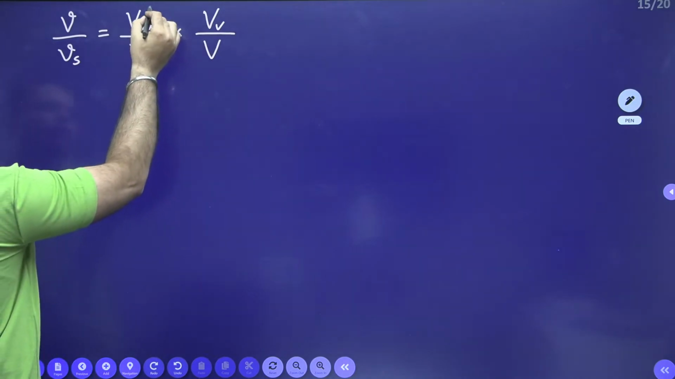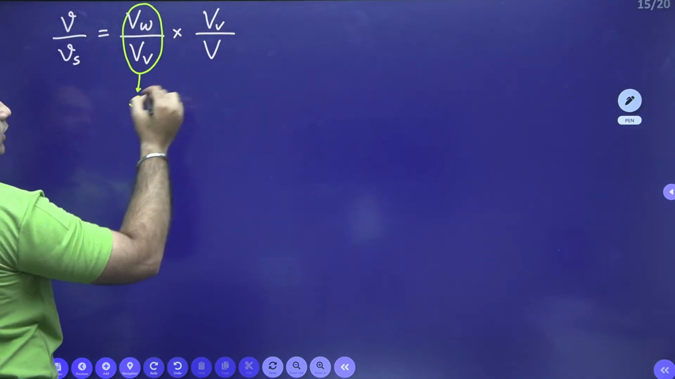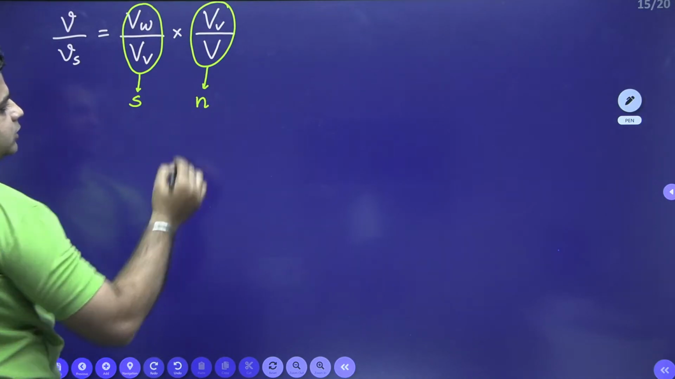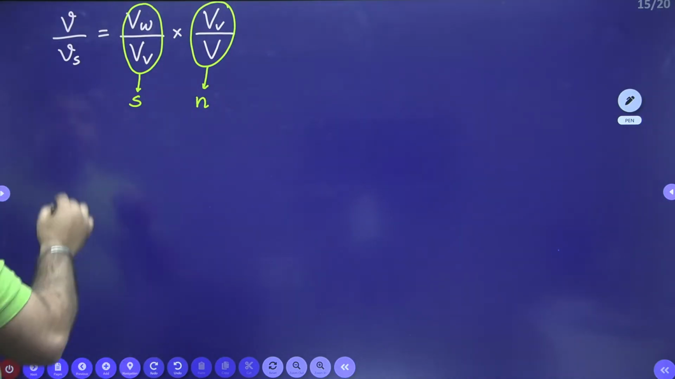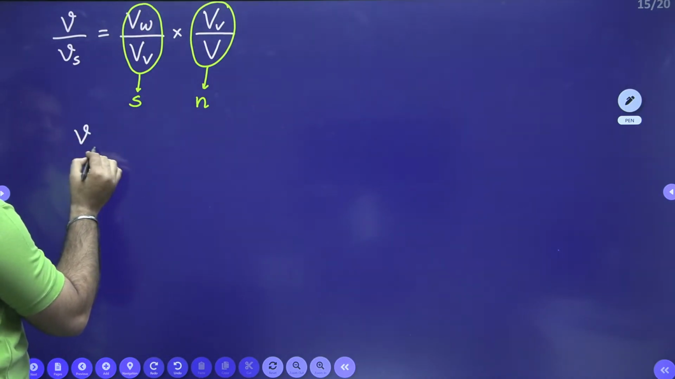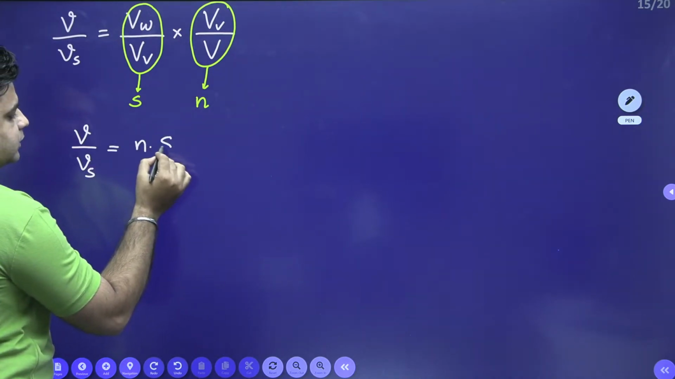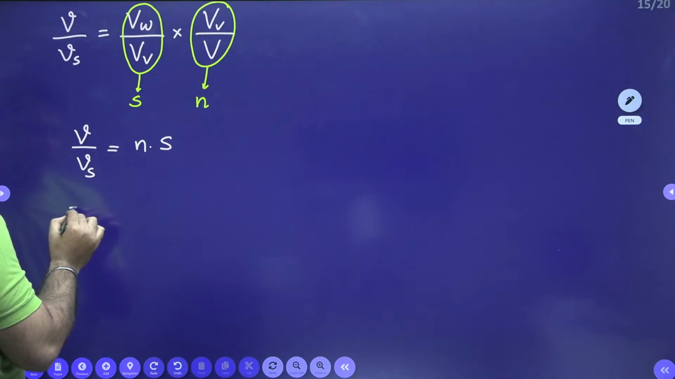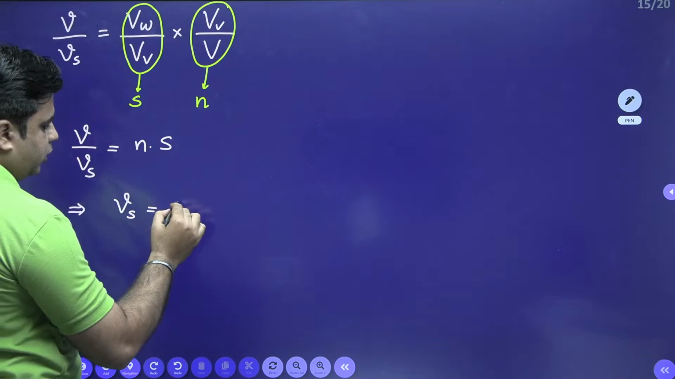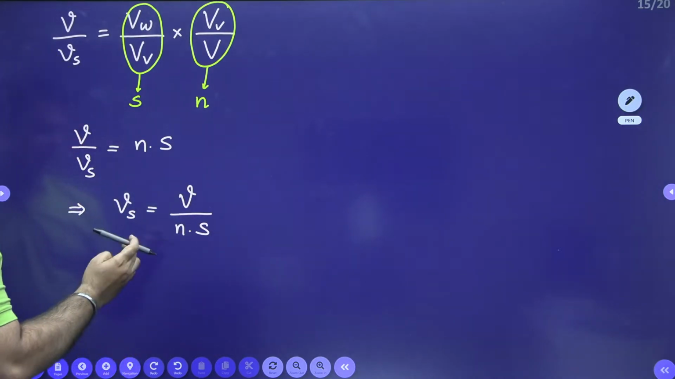Now this volume of water divided by volume of voids is known as degree of saturation S, and volume of voids divided by total volume is termed as porosity N. So V by Vs can be written as N into S. From here, I can get the value of seepage velocity. Seepage velocity Vs is equal to V divided by N into S. This is my seepage velocity.